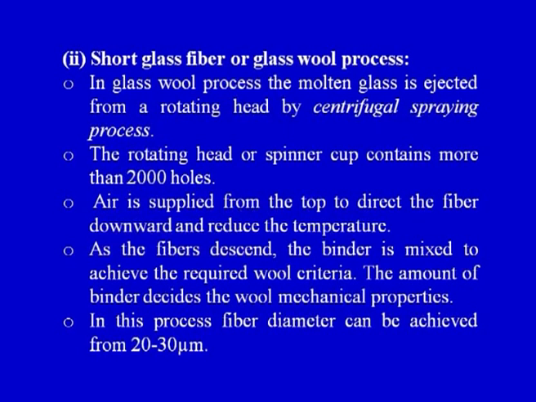The binder is added, and in this process a fiber diameter of about 20 to 30 microns can be achieved. If we compare with the first process, in which the filaments or glass fibers were being made, the diameter was 2 micron, but here we are getting a higher diameter, equivalent to 20 or 30 micron. So in this particular process we can see that there is a rotating head, there is air pressure, and there is a binder which is injected, so that we can get a very good quality glass wool.